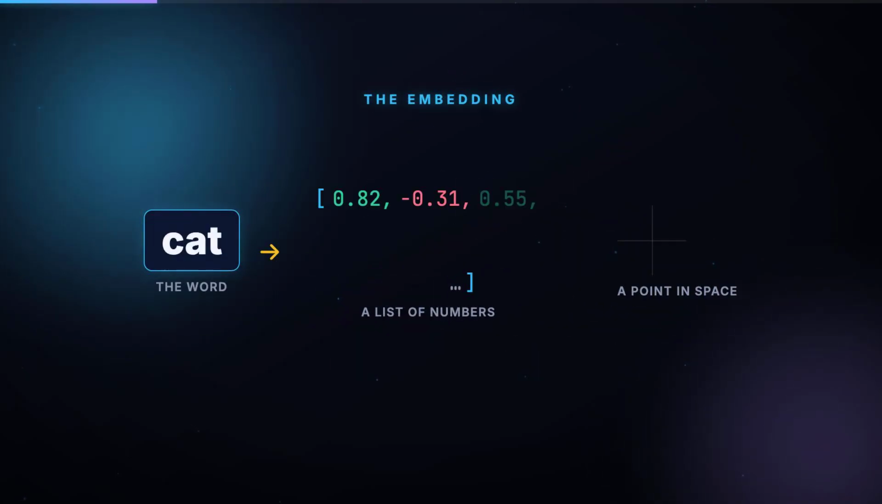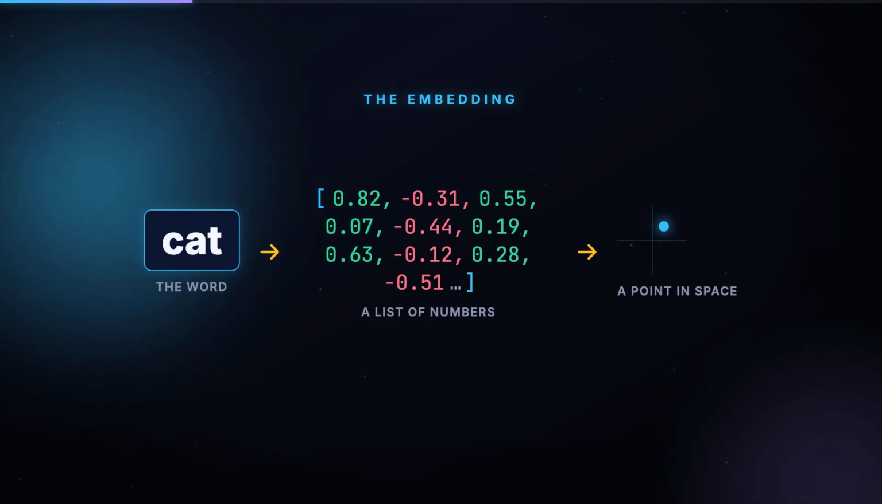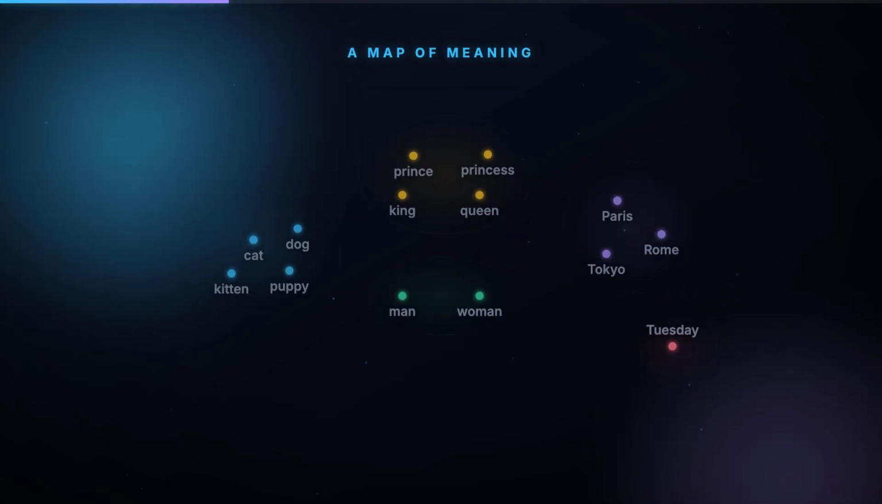Here's the trick. Instead of one ID, give every word a whole list of numbers and read that list as coordinates. Each word becomes a point in space. That list is called an embedding, and where the point lands captures what the word means. Do this for every word, and a map appears.